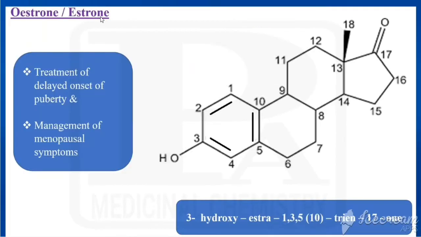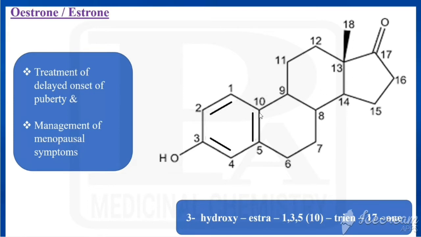Now we'll see the first drug, called estrone. Look at that, it has the basic nucleus estrane. What is meant by estrane? Estrane means it should have the basic nucleus of steroid. It has only one angular methyl group, that is 18, and the 19th angular methyl group is absent. At the 17th position there is no side chain. So it has the estrane nucleus.